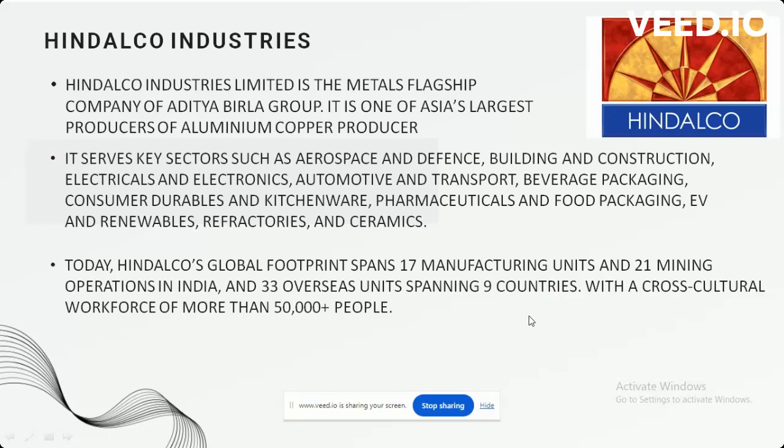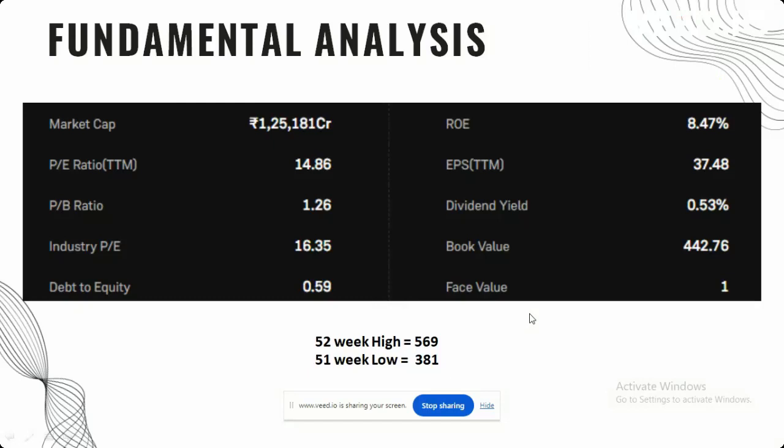So let us come to the fundamental analysis. Firstly, we have the market cap of the company. The market cap is around 1,25,181 crore, which is a large cap company. And secondly, we have the PE ratio. The PE ratio of the company is 14.86. We generally call it the price to earning ratio. It is used to check whether the price of a stock is undervalued or overvalued. So it is below 20, which is a good sign.